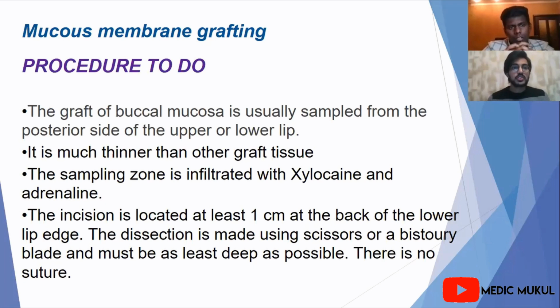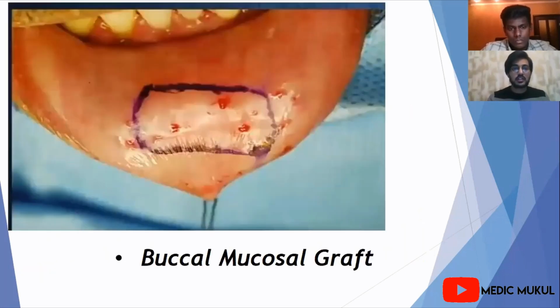We have the procedure here. The graft of the buccal mucosa is first. We normally use the buccal mucosa because it is much thinner than the other graft tissue, and it is normally assessed. In the sampling zone, we will first inflate it with xylocaine 2% lidocaine solution, and we use adrenaline, and then we can see here.